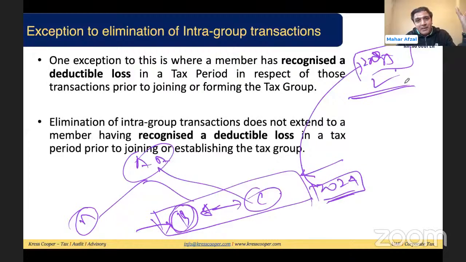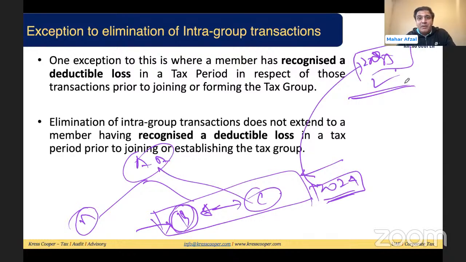So the law says if there are two group entities which were not part of the group, and they entered into a transaction that has resulted in a deductible loss, and this loss has not been reversed 100%, then any income related to that transaction will not be eliminated unless and until that loss has been reversed. Once this loss has been reversed, then if this transaction generates any income after entering into the tax group, that income will be eliminated.